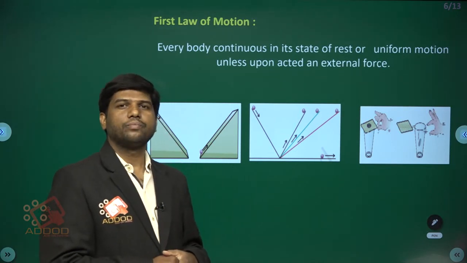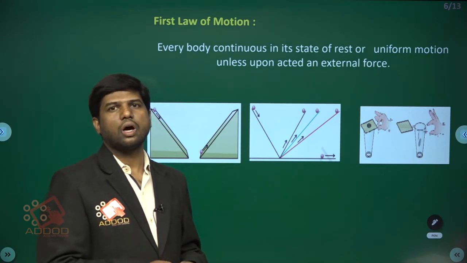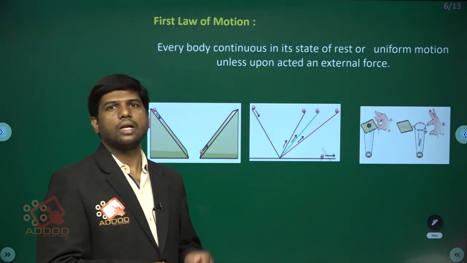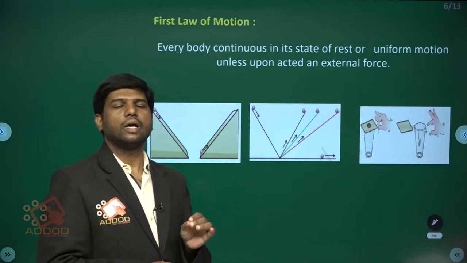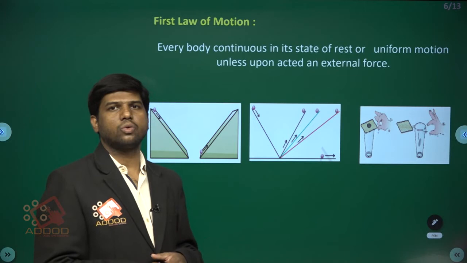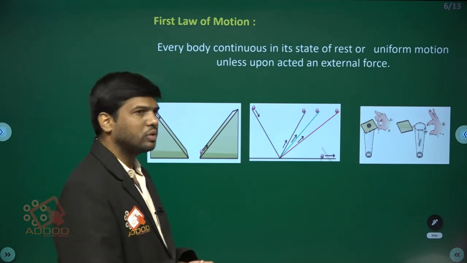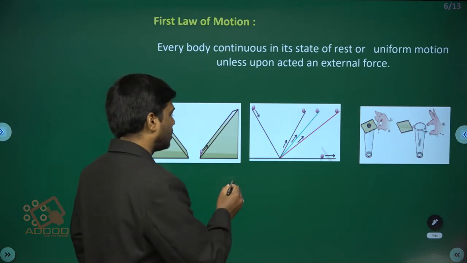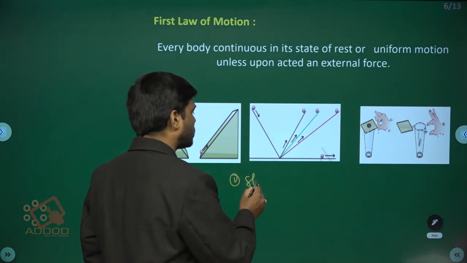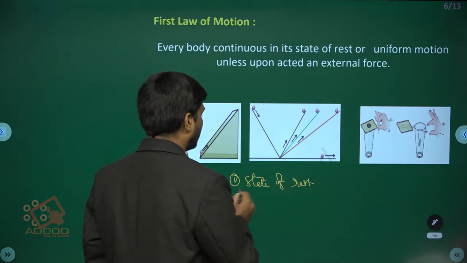According to this law, every body continues in a state of rest or uniform motion unless acted upon by an external force. If there is no external force, the body remains in its position only. So there are two types of positions: one is the state of rest and the other is the state of motion.